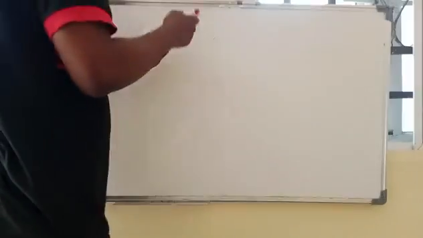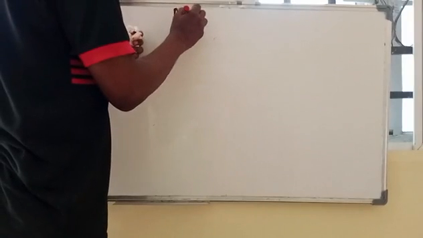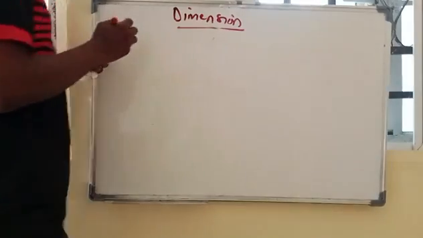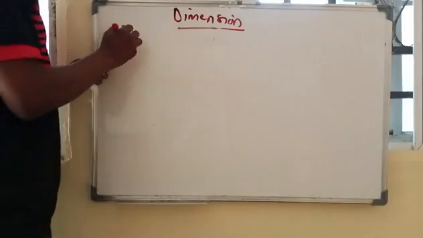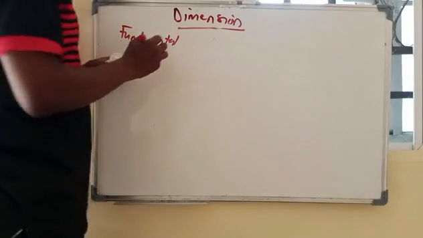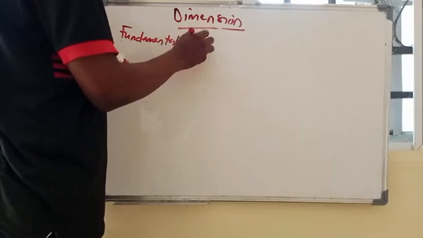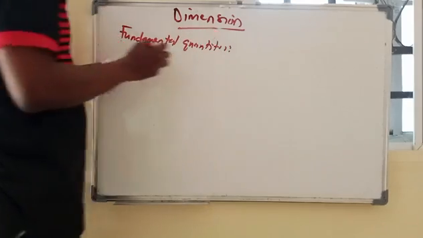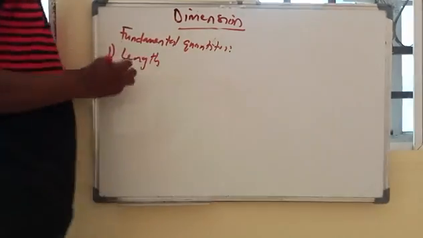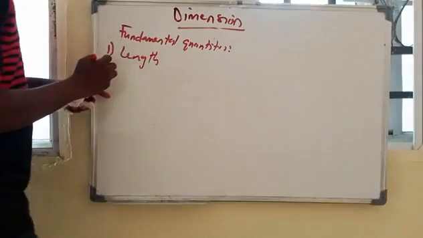So, mind you, the topic is dimension. Like we said, the fundamental or the basic quantities have the length. The length is a fundamental quantity.